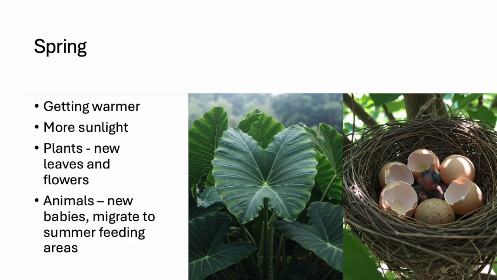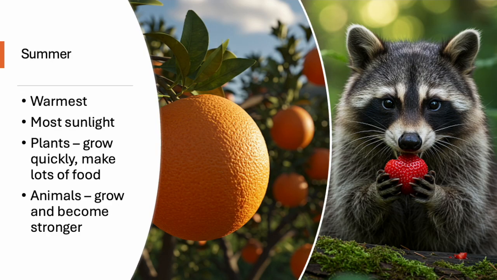Summer is the warmest season with the most sunlight. It's a time of lots of growth. Plants grow very quickly and make lots of food. Fruits and vegetables ripen. Young animals grow bigger and stronger. Many animals are very active finding food and taking care of their young.